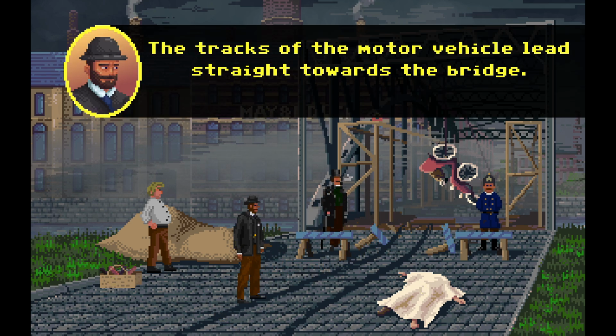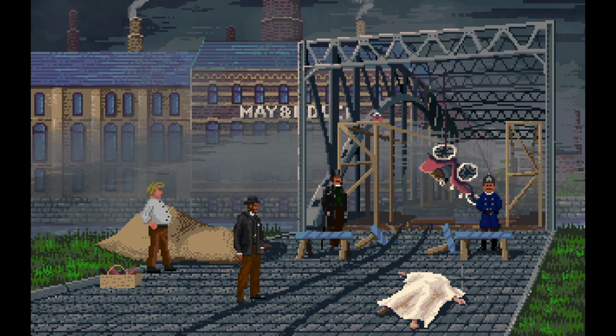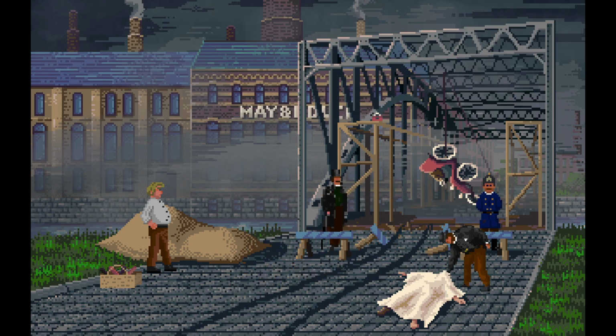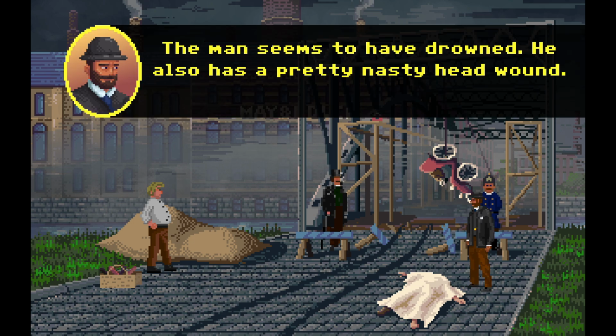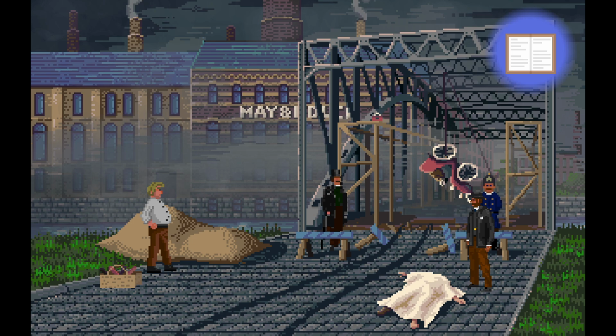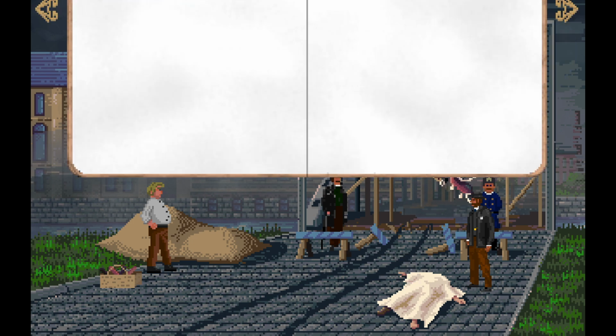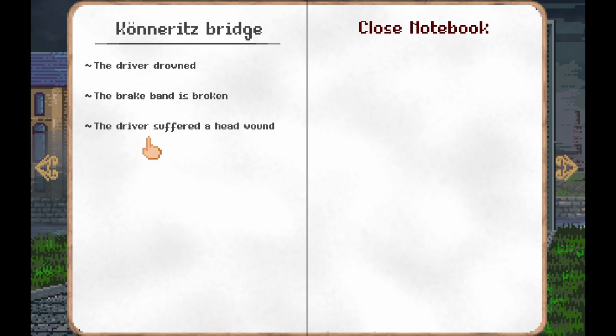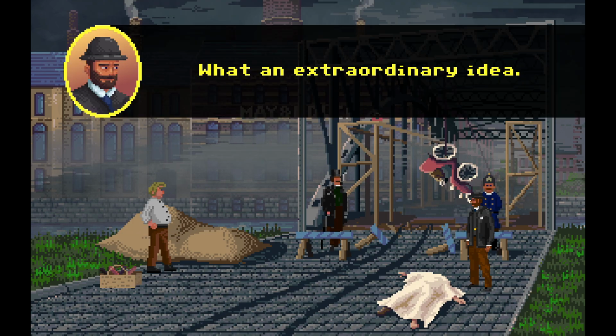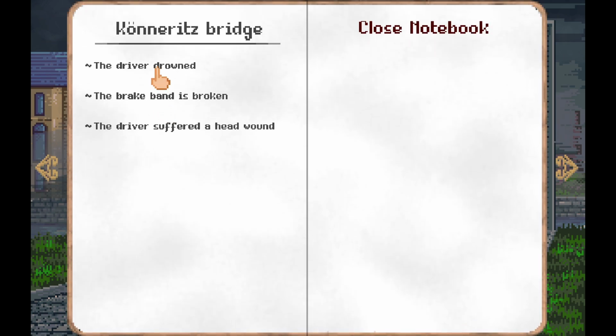The tracks of the motor vehicle lead straight towards the bridge. The man seems to have drowned. He also has a pretty nasty head wound. What an extraordinary idea.